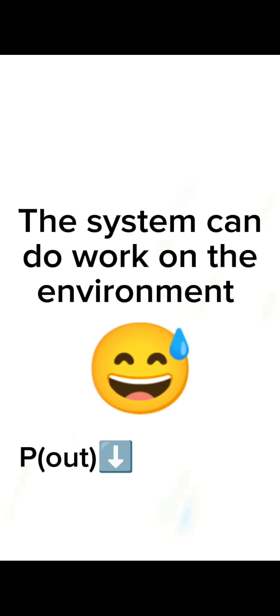So if the pressure outside the system is significantly great, one thing you'll be able to see is that this system cannot do work on the environment. Instead, the environment will do work on the system. And then if the pressure of the environment significantly drops, then the system will be able to do work on the environment.